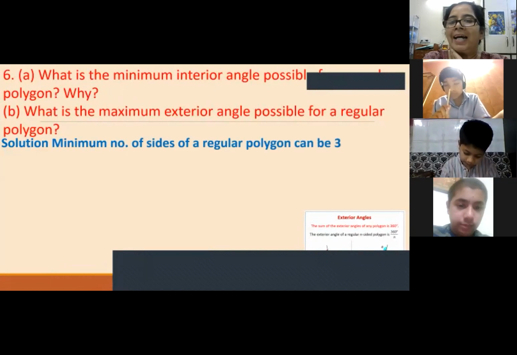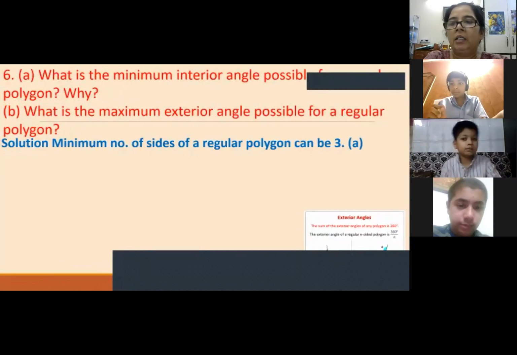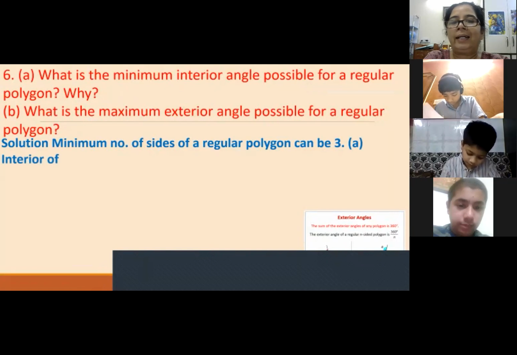So the minimum number of sides of a regular polygon can be 3. So the interior angle of this polygon is going to be 60 degrees.